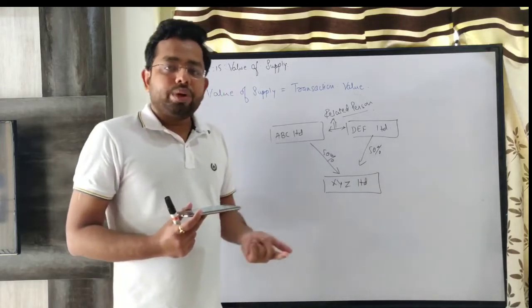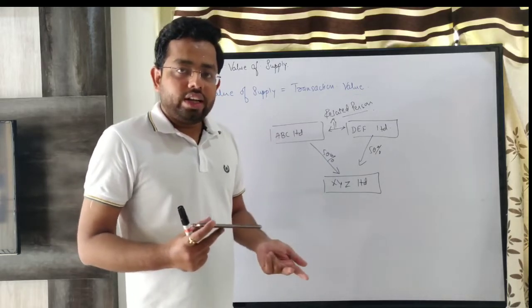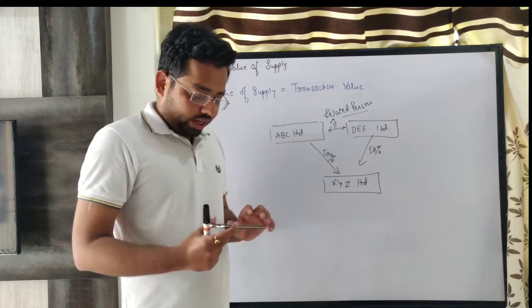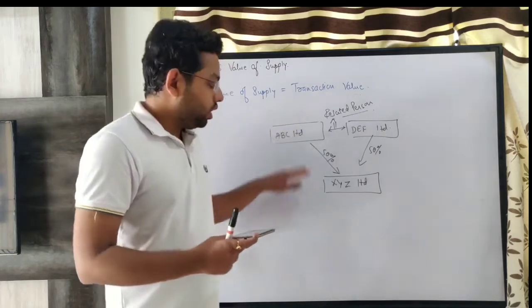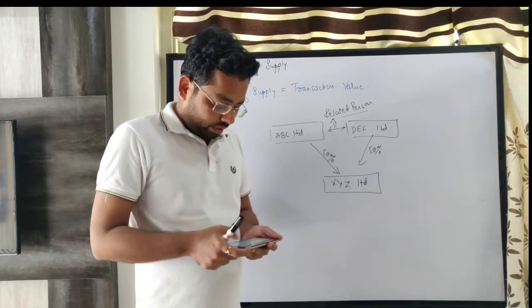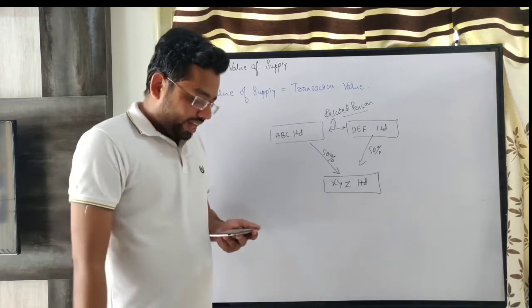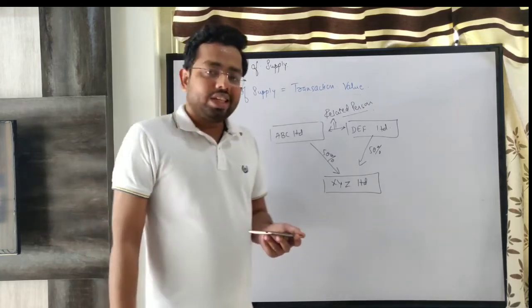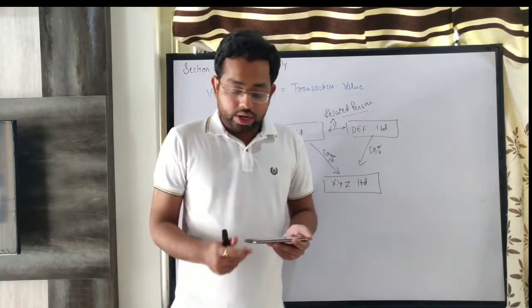If a person is controlling two different entities, then those two entities are also related persons. I hope you are absolutely clear with all the 7 points. Then the 8th one, they are members of the same family. If you are a member of the same family, then you are related persons.